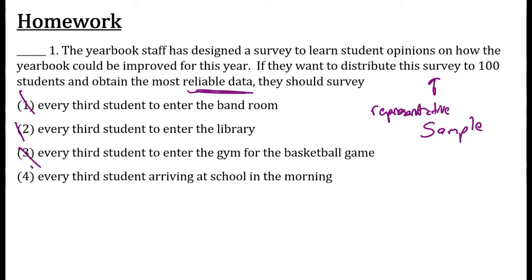So every third student entering the basketball game, you're going to get a different group that doesn't represent the entire population. So every third student arriving at school in the morning is probably the best choice, because everyone has to enter the school. So you're going to get a fairly representative sample of kids who are in the band room, kids who are in the library, kids who are at the basketball games. So we want our samples to be representative of the population that we're interested in. So we'll survey every third student arriving at school in the morning.